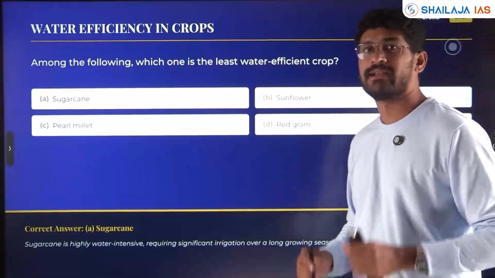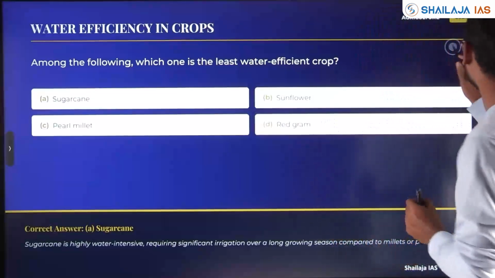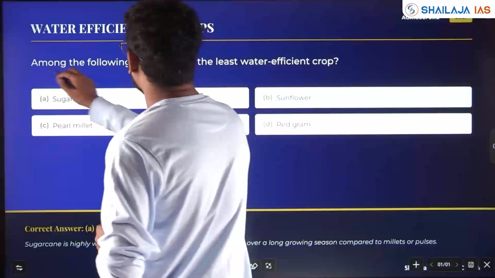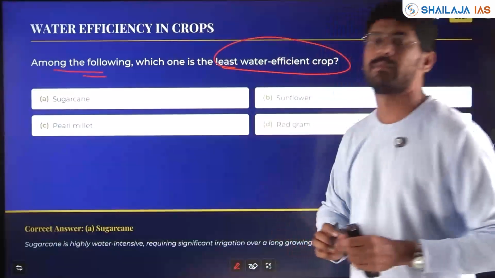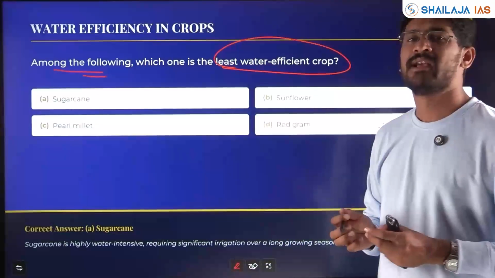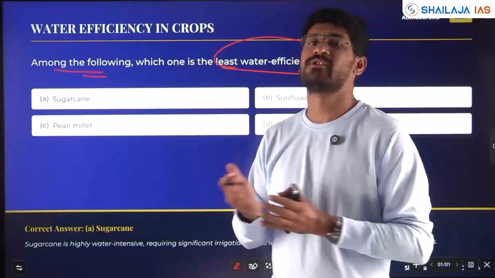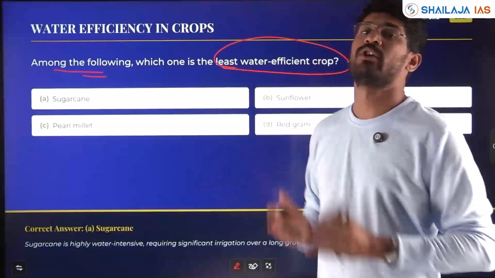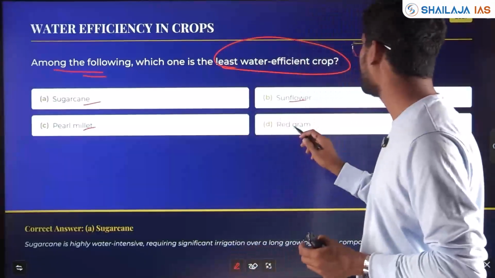Now again, with respect to water efficiency, with respect to conservation, with respect to productivity, the question theme has been repeated again and again. Among the following, which one is the least water efficient crop? Water efficiency is for 1 liter of water, how much crop you can get, or for 1 kg of crop to be grown, how much water you need? Sugarcane, pearl millet, sunflower, red gram.